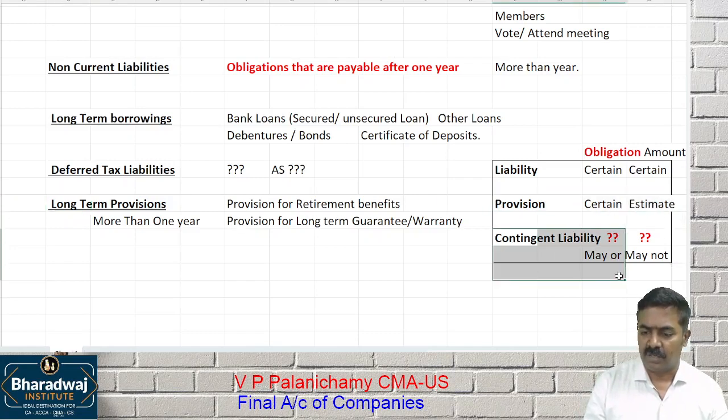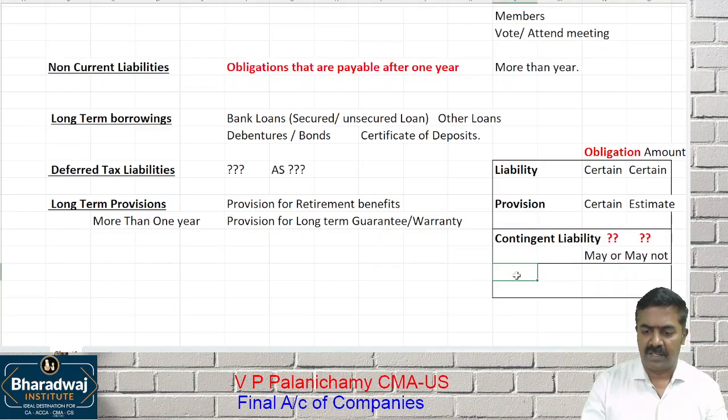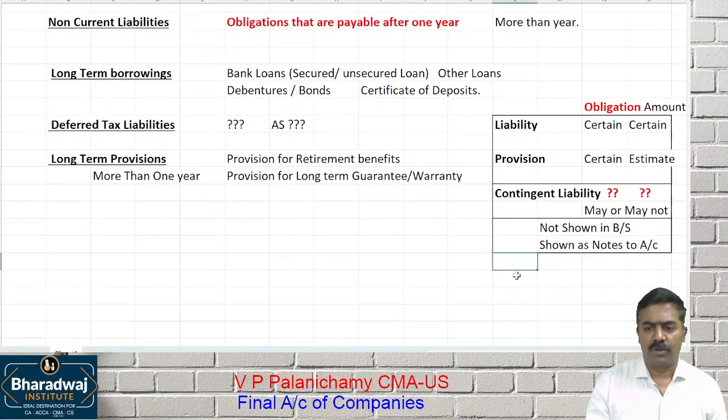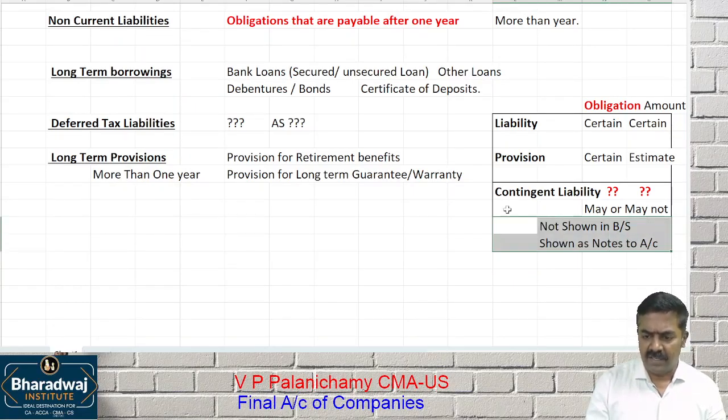Provision. Sir, what about contingent liability? They are not shown in the balance sheet. Contingent liabilities are not shown in the balance sheet. They are shown as notes to accounts. They are shown as which one? Notes to accounts. Now, as a footnote. Clear?